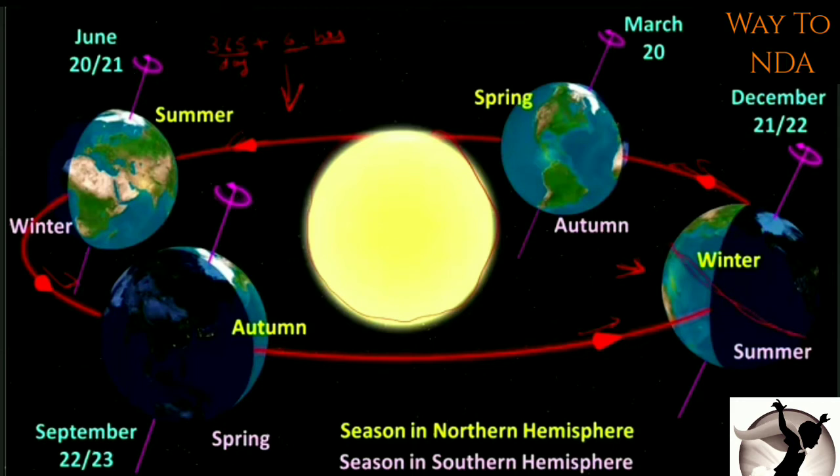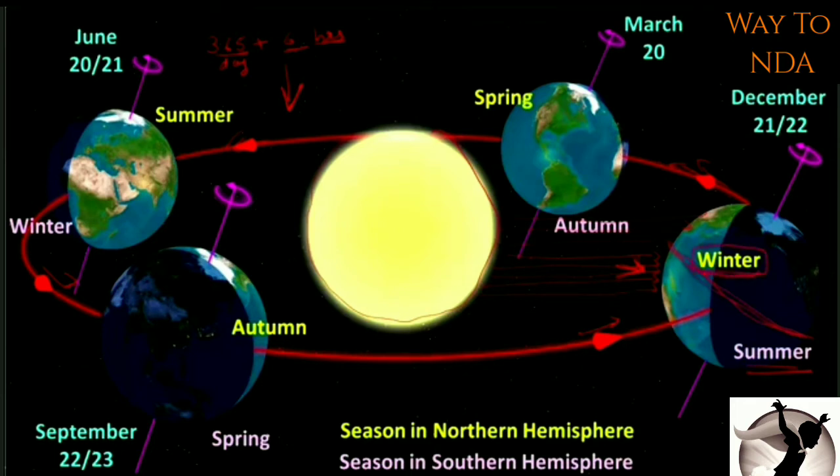So this upper part is getting very less sun rays. But the southern part is getting more sun rays. Why? Because it is exposed to the sun more. Its area is more exposed to the sun, that's why it is getting more sun rays. So in the southern hemisphere you will have summer, and in the northern hemisphere you will have winter.